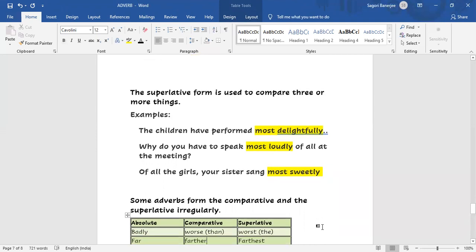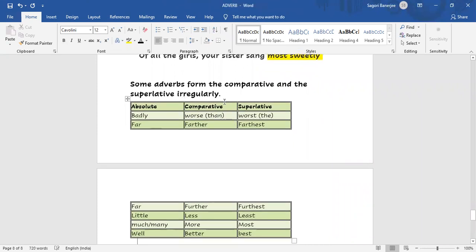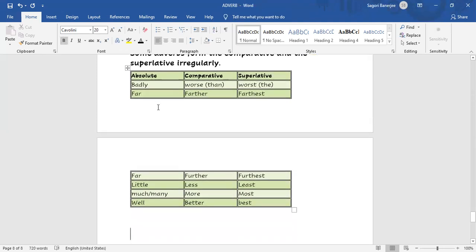Now some adverbs, you see, form the comparative and the superlative irregularly, not like -er/-est or more/most. You see, badly will come with worse in comparative, worst in superlative. Far, farther, farthest. Far, farther, farthest. Little, less, least. Much or many, more, most. Well, better, best. Like this, we frame the irregular adverbs.